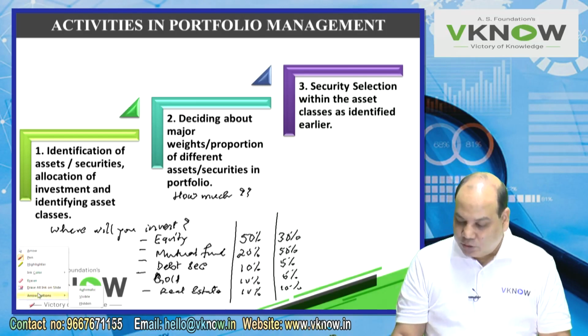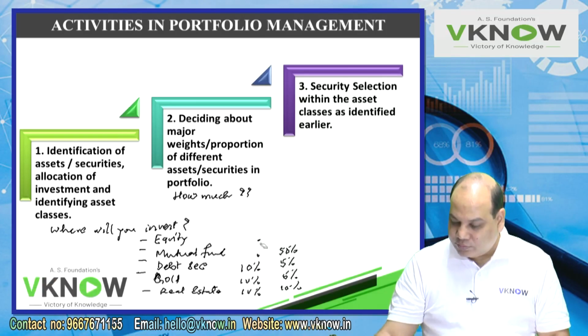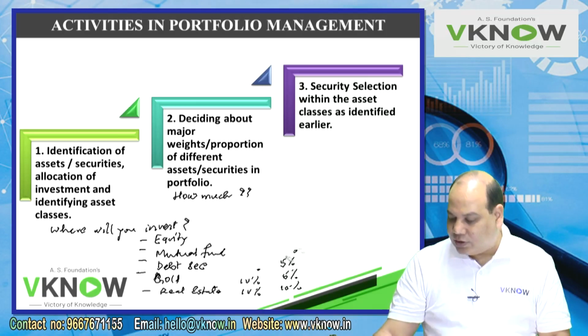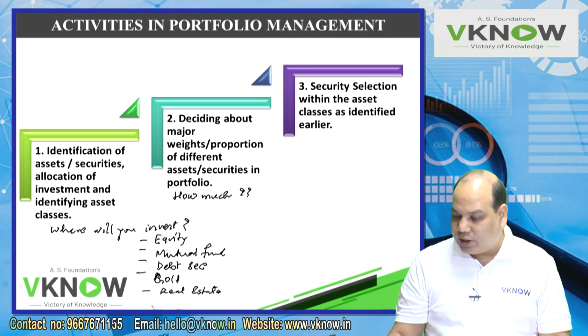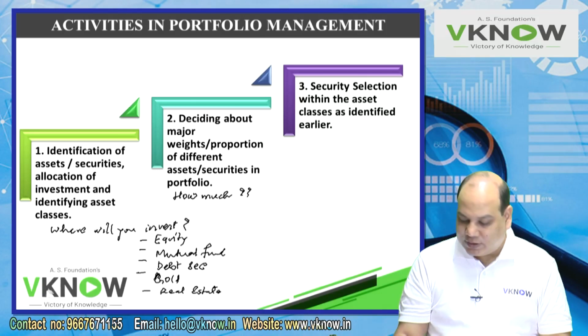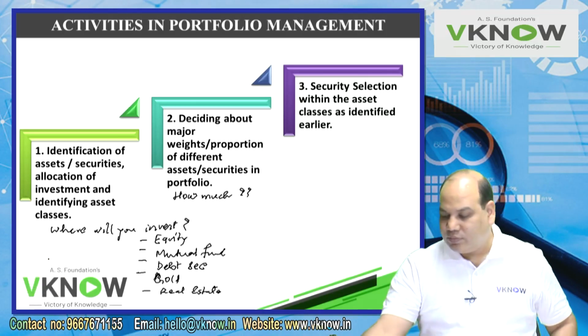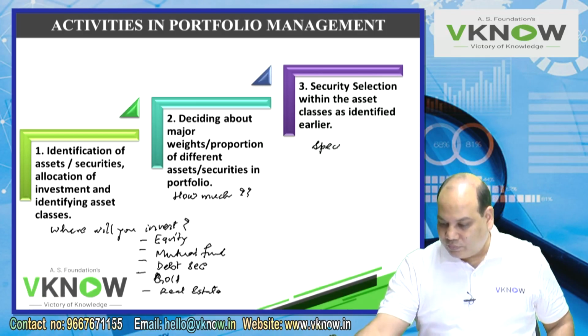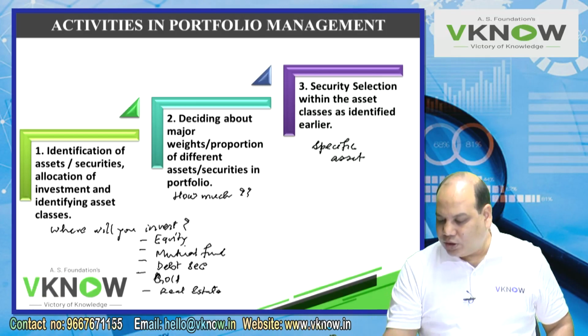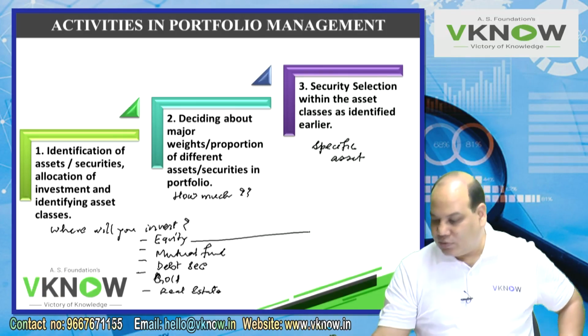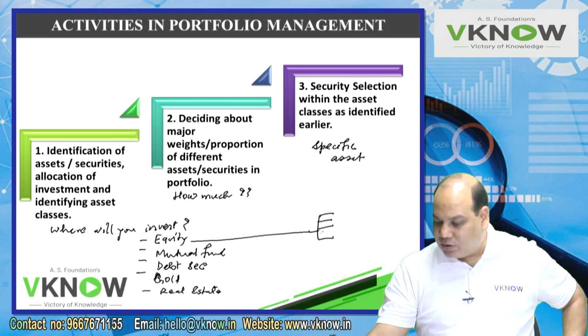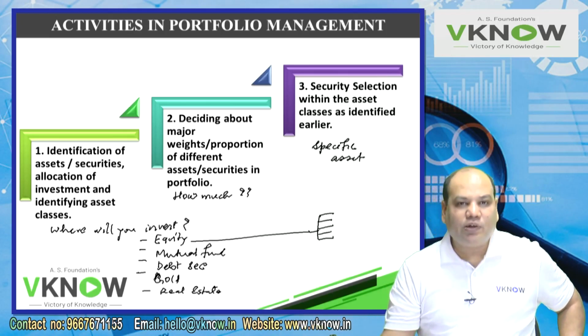And after you have decided to invest in these securities, this asset class, go to the third step where you have to identify the specific asset which you need to invest. A specific asset. So equity, I have decided to invest in equity. In step number 3, what I'll do, I will identify the shares where I will invest.